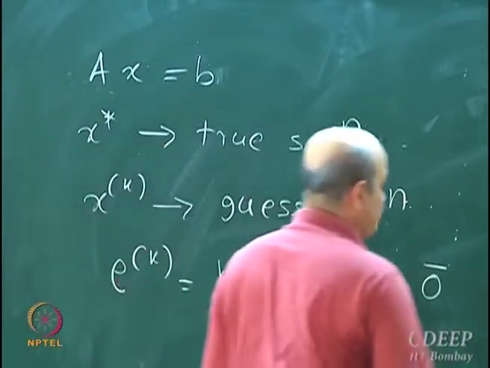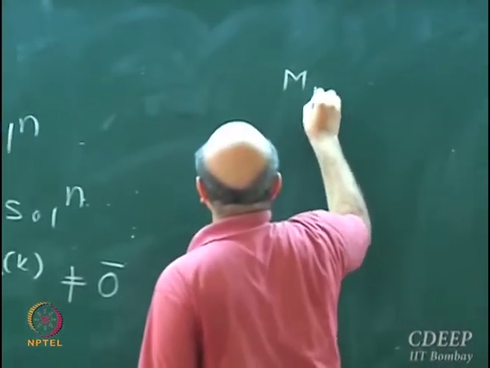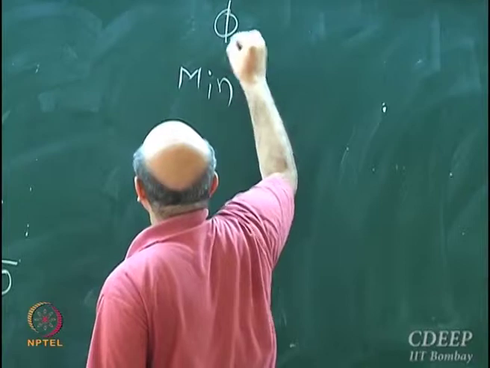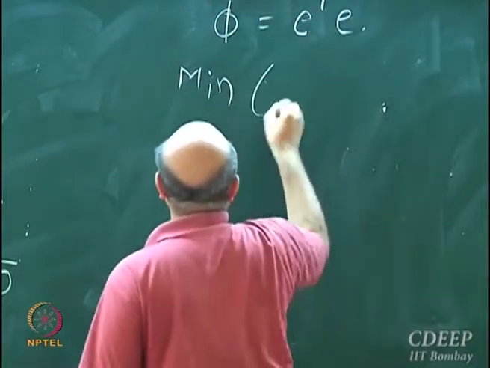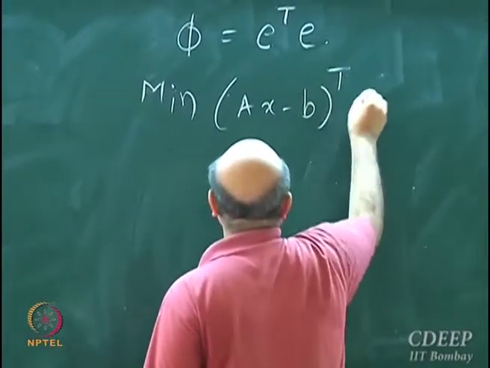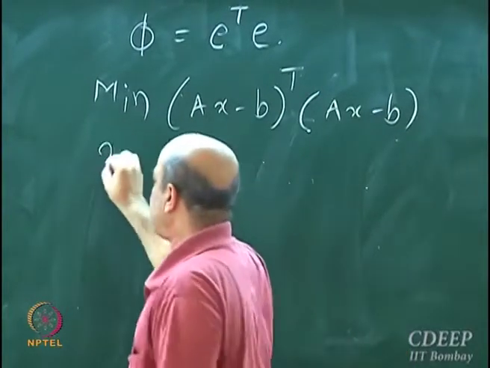The way I want to solve this problem is to minimize a scalar objective function phi, defined as e transpose e, that is (Ax minus b) transpose (Ax minus b), with respect to x.